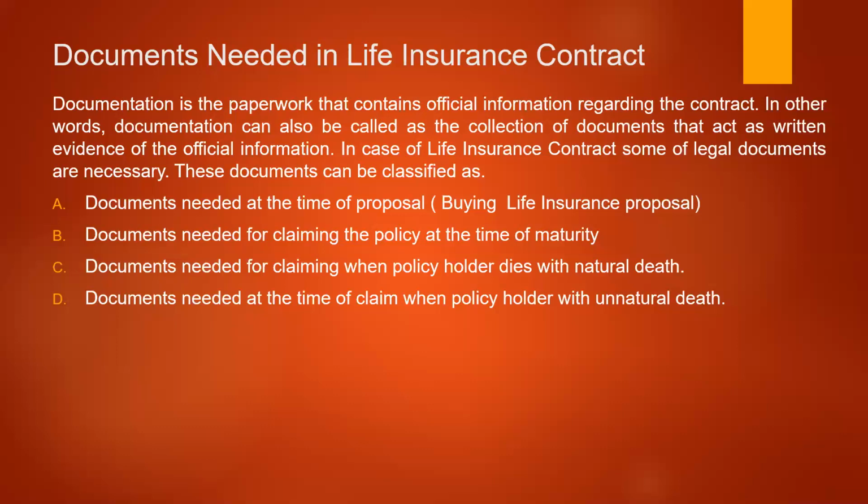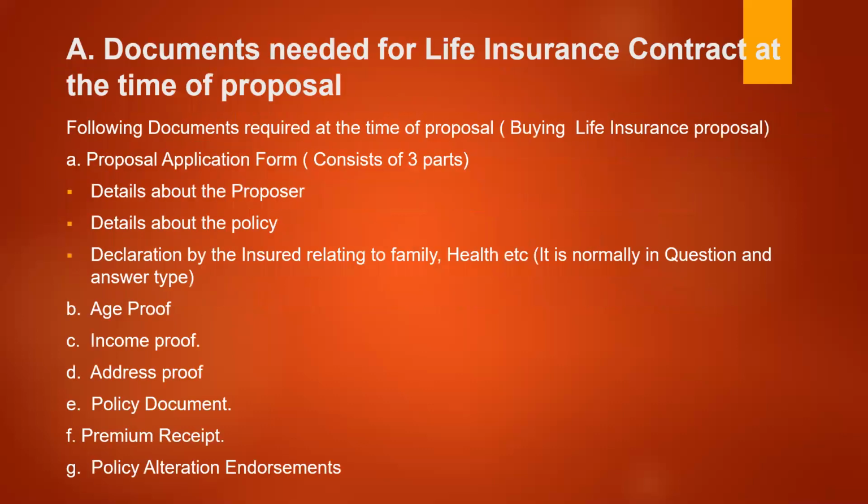So the first one is documents needed at the time of the proposal, that is buying the insurance policy. When the agreement is made between the insurance company and the policy holder, the client has to submit certain documents to the insurance company to form the insurance agreement and make it a contract. These documents are basically of 7 types. 7 types of documents are compulsorily needed.